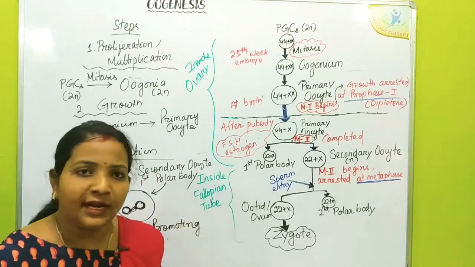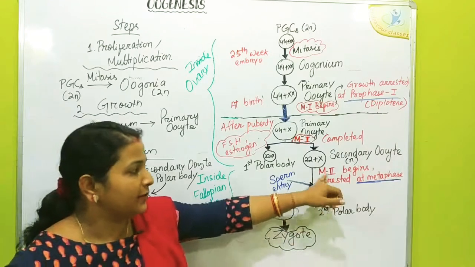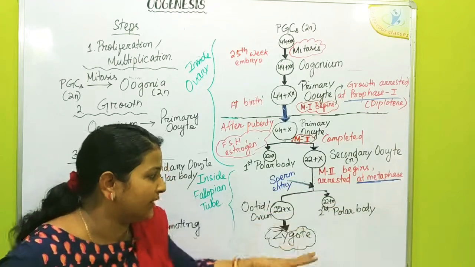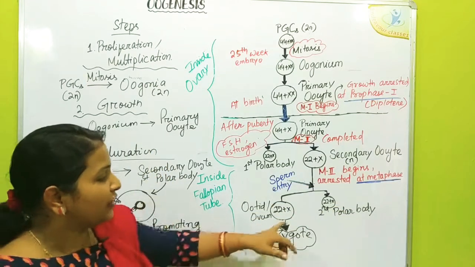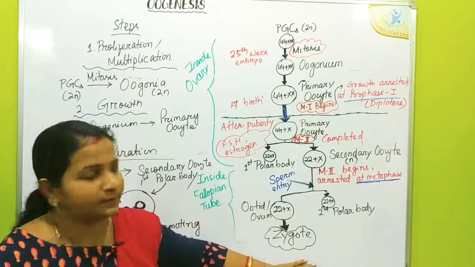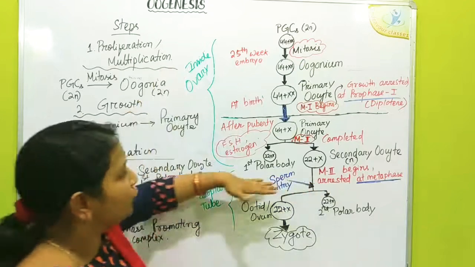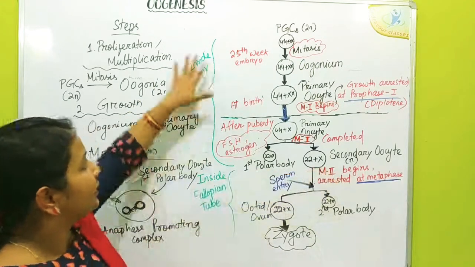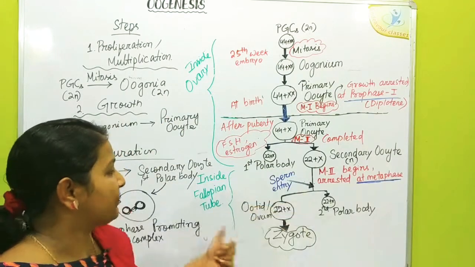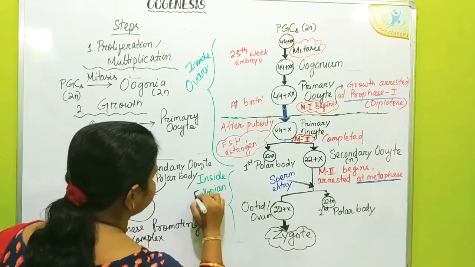If the sperms come and one sperm tries to enter it, then it undergoes the anaphase of meiosis 2, and meiosis 2 is completed. As a result, the intermediate structure is produced, that is the oocyte, then the ovum, and finally a zygote. So this is all about the oogenesis process. The stages up to the secondary oocyte level happen inside the ovary, and after this all these things happen inside the fallopian tube, in the ampulla part of the fallopian tube.